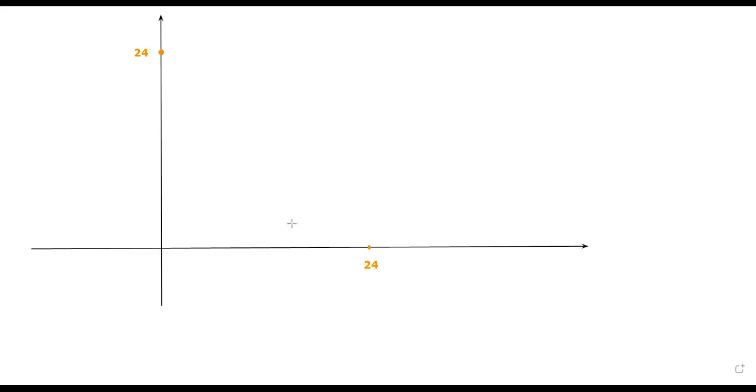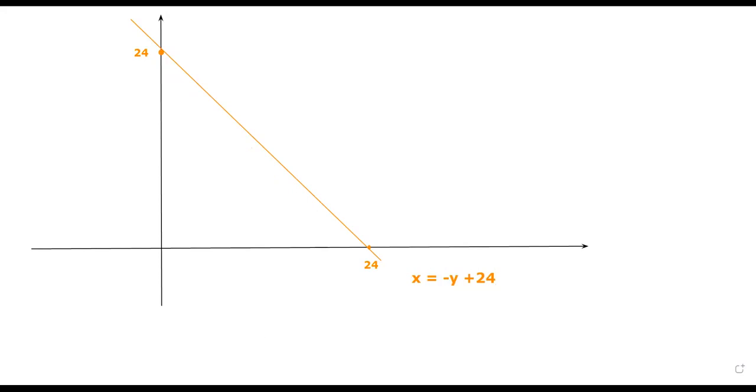So this is our curve, x is equal to -y plus 24. Okay, this is our orange line.